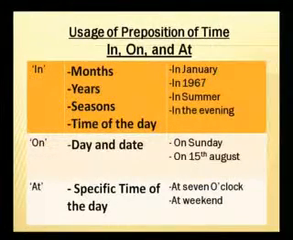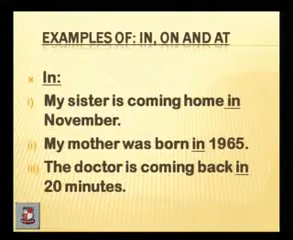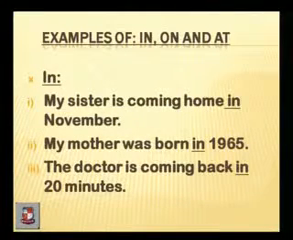We can say that in, on, and at: in is used with months, years, seasons, and time of the day. On is used with day and specific kind of date. At is used with specific time of the day. Next, first of all, we have seen how in, on, and at are used. Well, let's see certain examples.